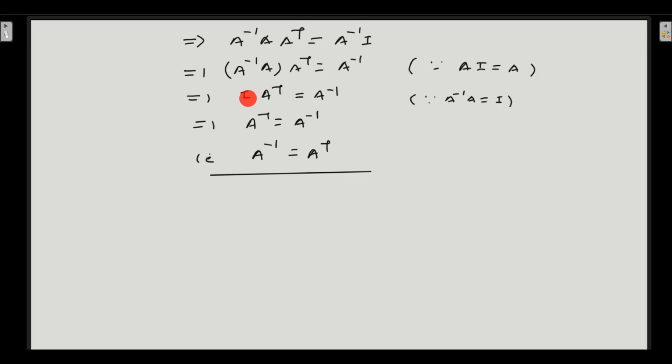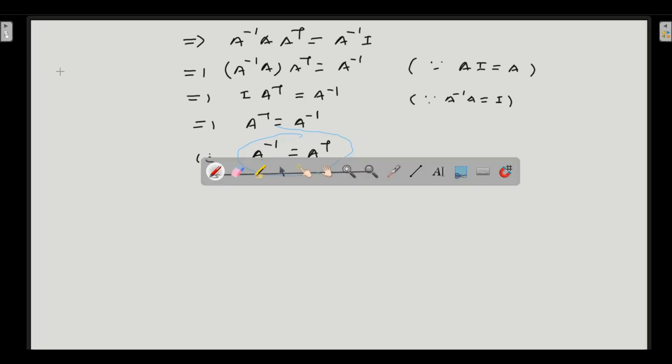Now the identity matrix multiplied by any matrix is equal to the same matrix. So A transpose will remain A transpose no matter whether you multiply with I or not. A transpose remained A transpose, and A inverse remained A inverse. So A transpose came out to be equal to A inverse, and we can also say A inverse is equal to A transpose. So we have successfully shown that A inverse is equal to A transpose.